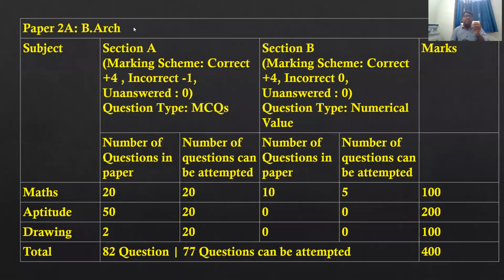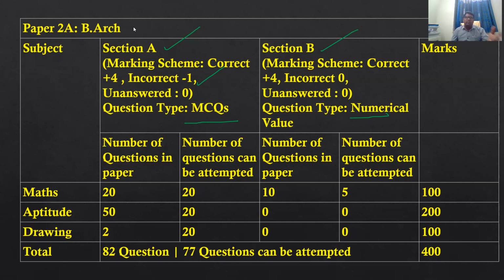Here is paper 2A. What is paper 2A? Bachelor of Architecture, with section A and section B. The marking scheme is the same: correct answer +4, incorrect answer -1, and unanswered 0. If you do not attempt, there will be no marks, that means 0. Section A is MCQ only. Section B is numerical value, where incorrect answer is 0, correct answer is +4, and unanswered is 0.